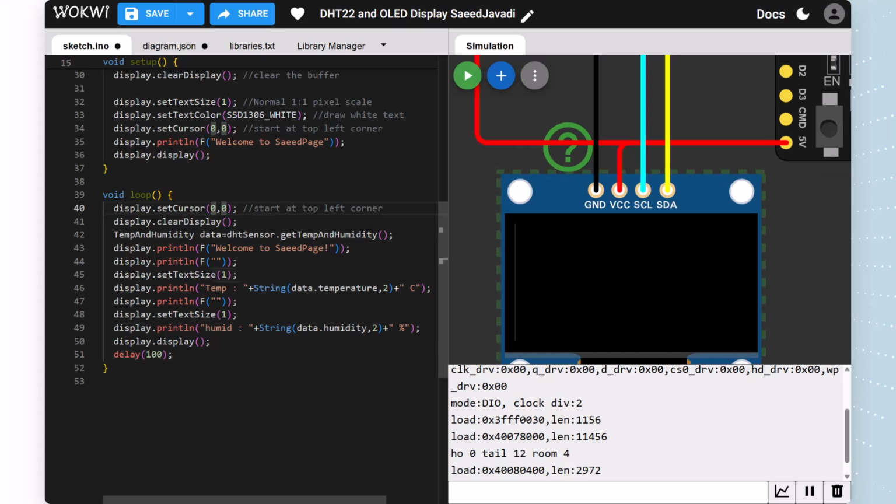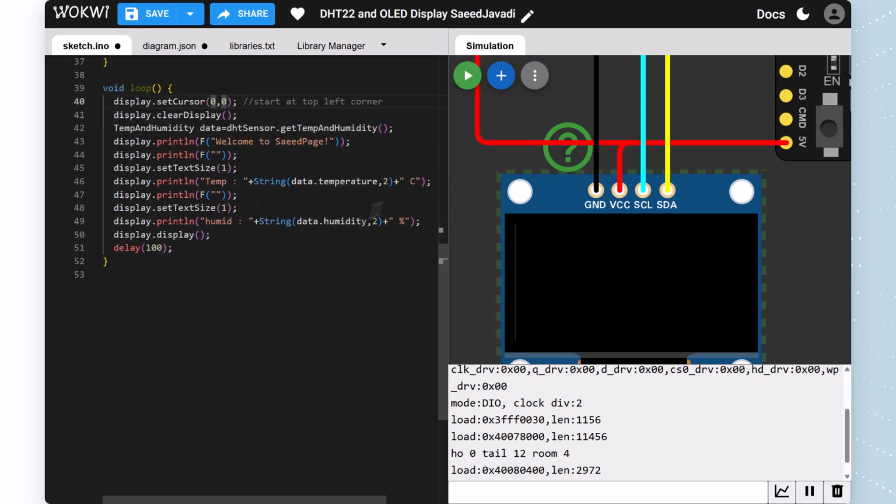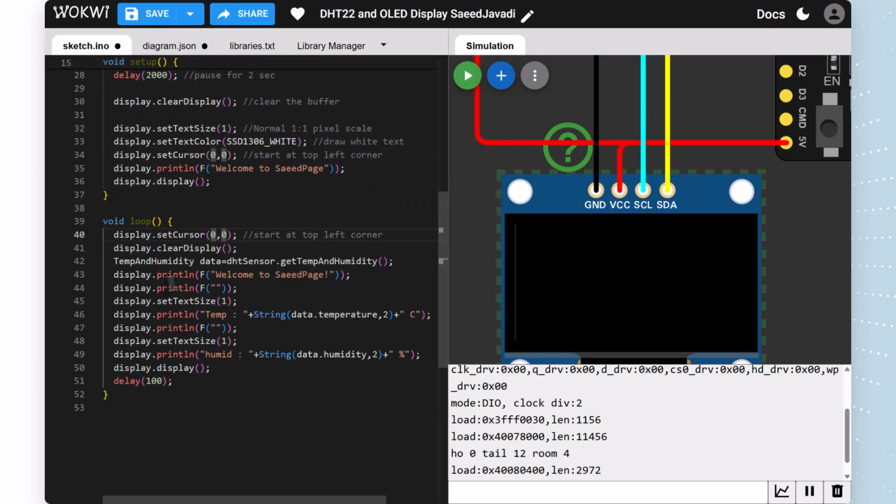We clear our display and get our temp and humidity from this line. Temp and humidity data, DHT sensor get temp and humidity. They are actually taken from our DHT22 sensor. Display.println Welcome to Site Page in double quotations, and display.setTextSize. If you write text size 1, it's okay.